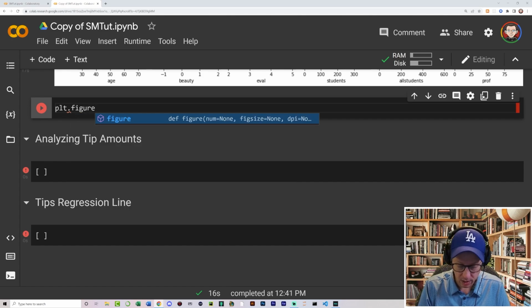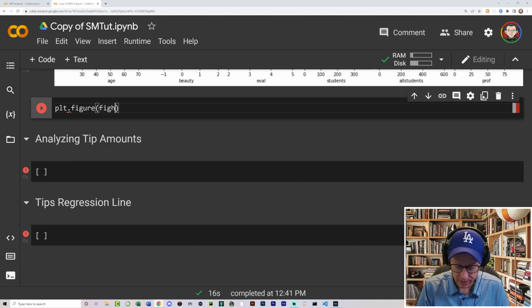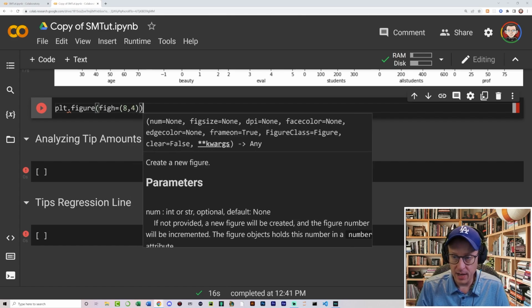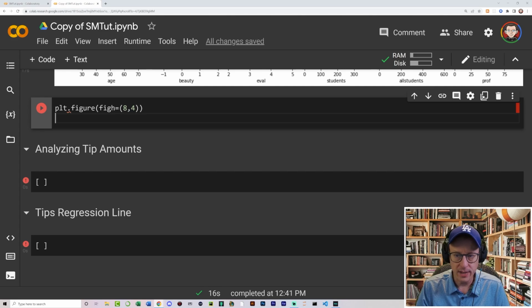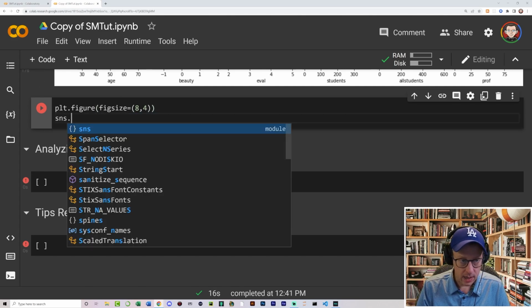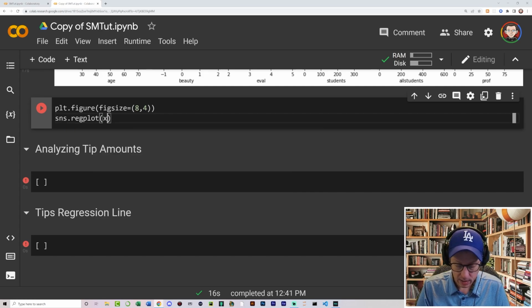So we'll say figure, figure size is equal to, and this is determining the height and width of our overall plot. That's what that does. And this is figure size, like that. And let's go SNS regression plot, and X is going to be equal to eval, and Y is going to be equal to beauty.